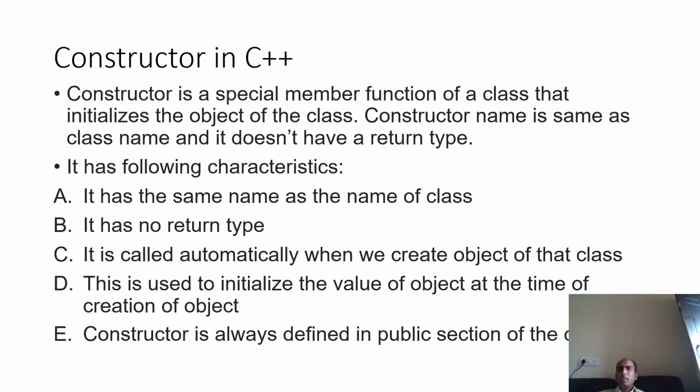It has certain characteristics. First, you know that its name is the same as the name of the class. Second, it has no return type, not even void. Look, this is a very important point. If you create a constructor, it should have no return type. If you give a return type, it's an error. Let's suppose you have created a class Employee. There is a function Employee. That is a constructor. So the constructor name should be the same as the name of the class, and it should not have any return type.